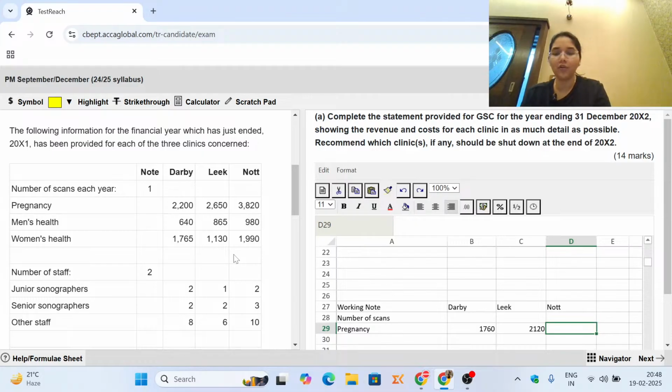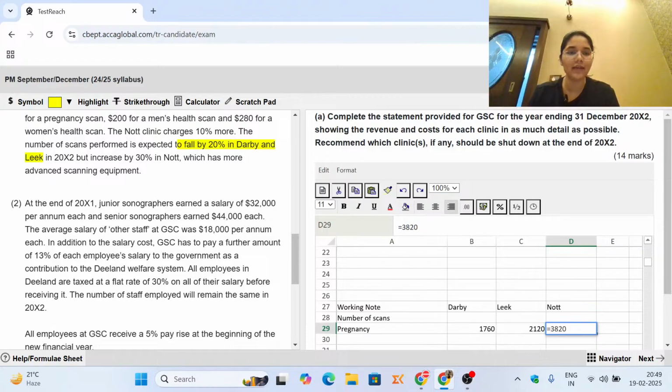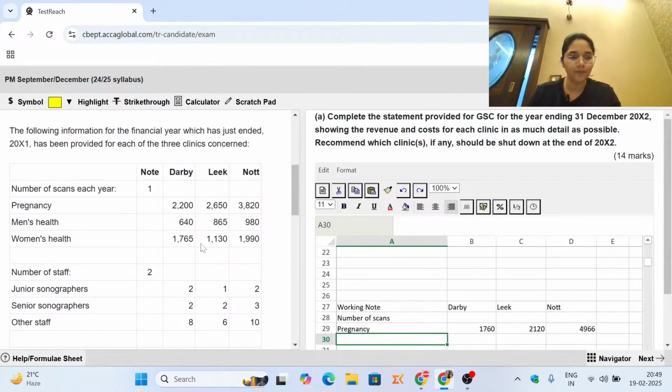Now talking about Not, the number that is given to us is 3820. Let's see what is written in the notes. It's going to increase by 30% in Not, which has more advanced scanning equipment. So you can say 1 plus 30% is what the number is going to look like for Not clinic. Now let's talk about the other scans also.